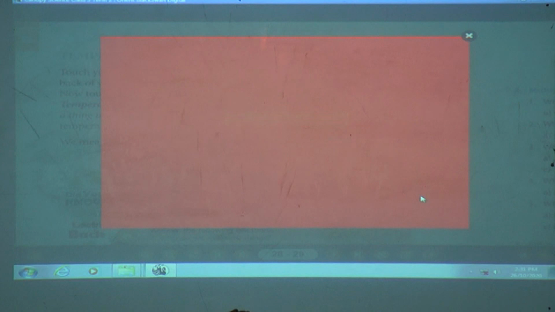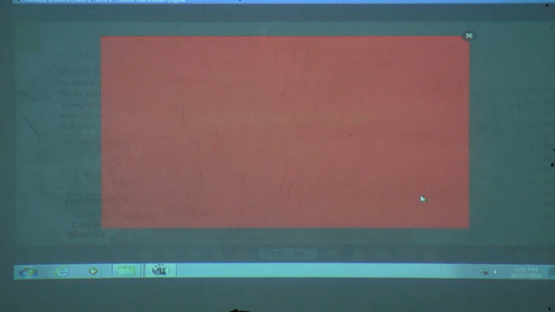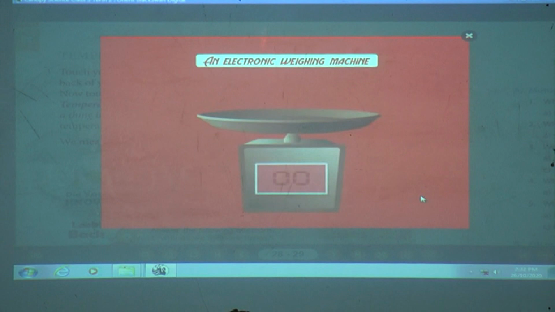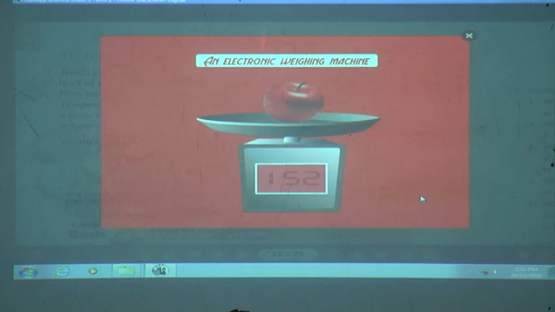Have you stood on a weighing machine? It has a needle that points to your weight. This is an electronic weighing machine. It shows the weight of the object on the screen.